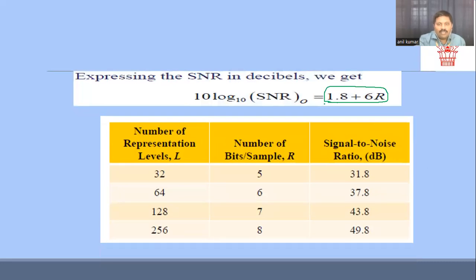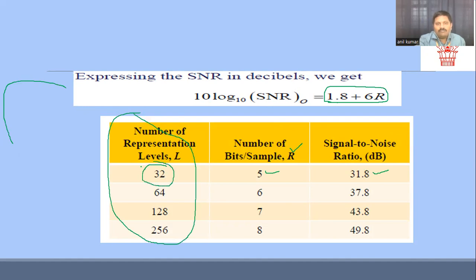Similarly, if we change the number of bits, this is the summary of the representation of R. So finally, if I substitute R equal to 5, 6 into 5 is 30, 30 plus 1.8 gives me 31.8. And in the first column, I have represented the L value, that is 2 to the power of 5, which gives me 32 levels.